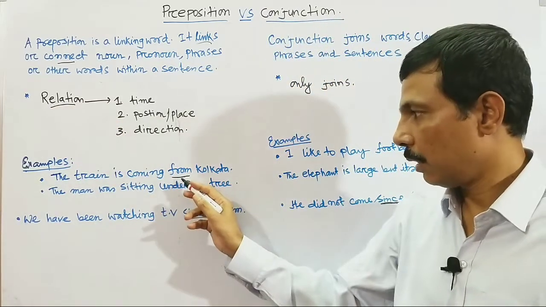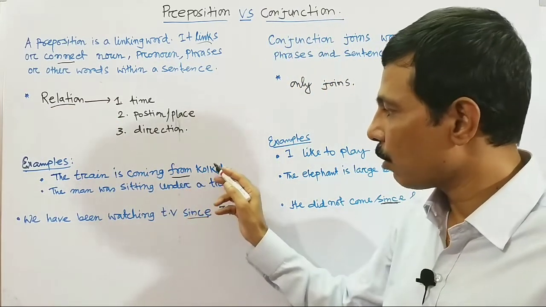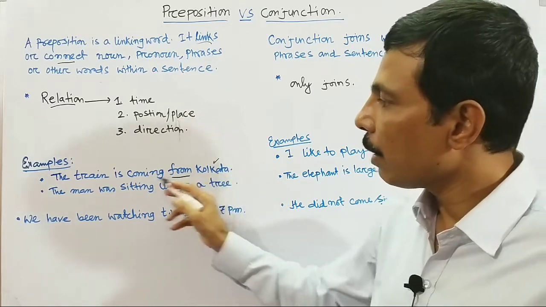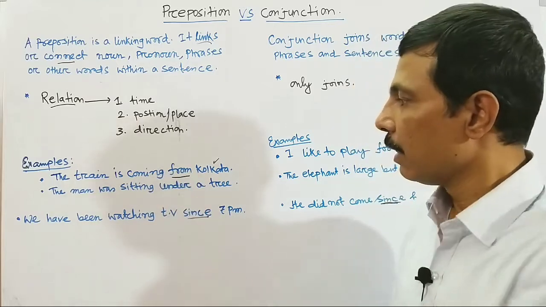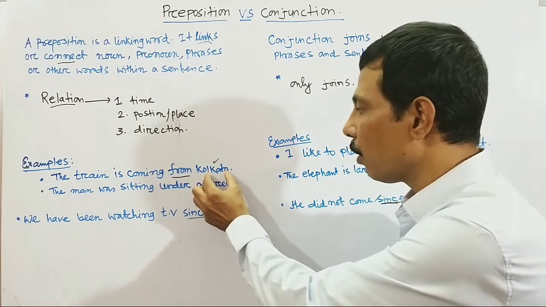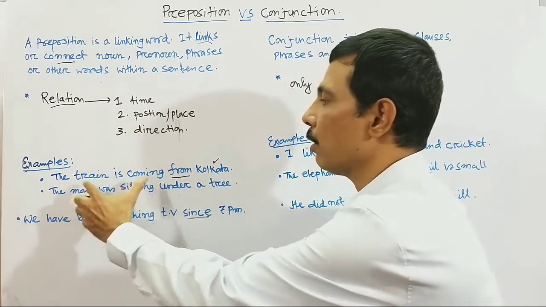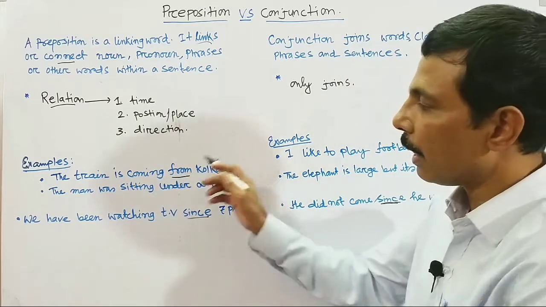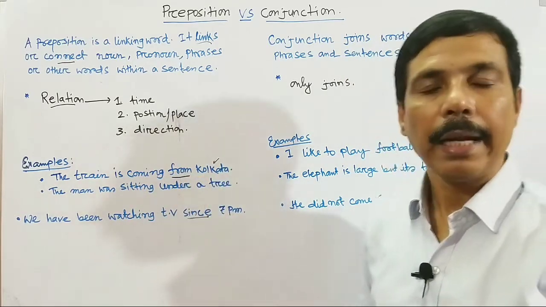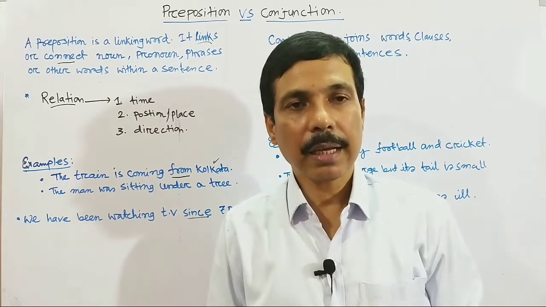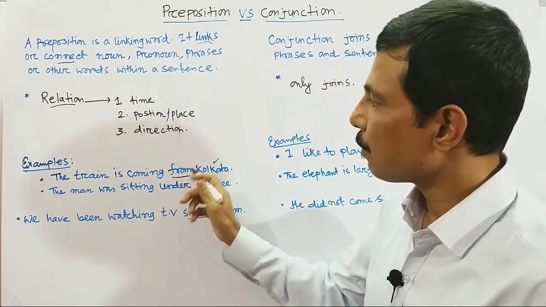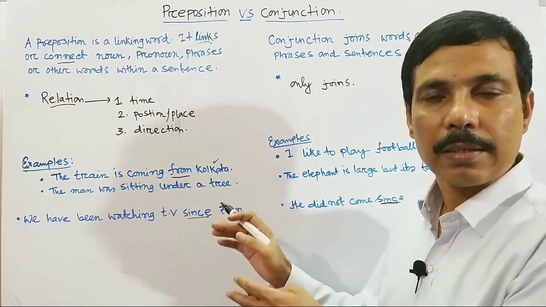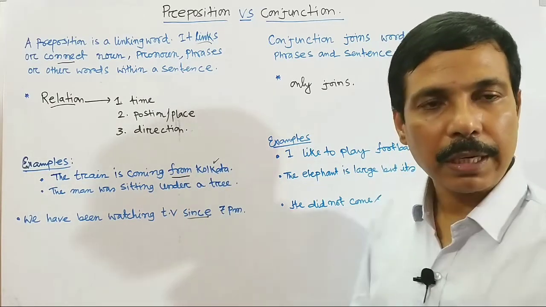Here this preposition connects Kolkata, this noun, to the remaining part, that means the train is coming, the remaining part of the sentence. Here preposition from connects Kolkata with the rest of the sentence, the train is coming, and it also expresses a relation or a meaning. Here from expresses a direction. So it is a preposition.